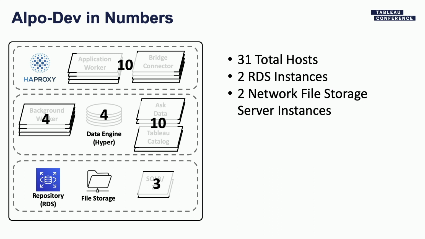And here's a quick look at how big Alpo-dev is in terms of capacity of hosts, of how different workers and backgrounders and hypernodes are. We have 31 total hosts. There are 2 different RDS instances, just like in production. And we have 2 network file storage server instances, which Kitty spoke about, the active and the passive nodes. So it's exactly like production.